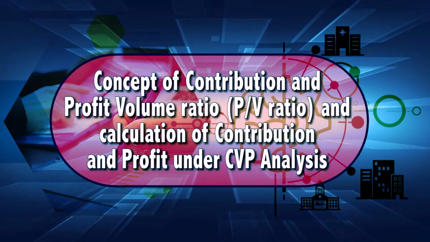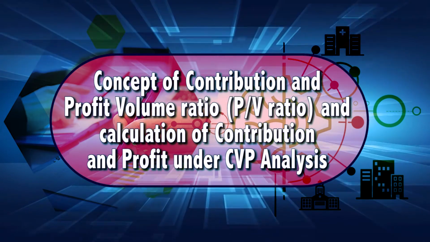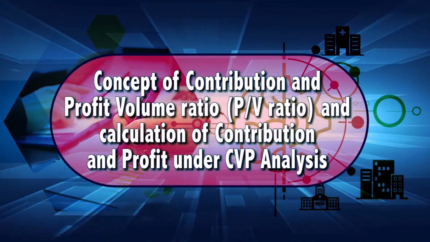Next topic is the concept of contribution and profit volume ratio, that is PV ratio, and calculation of contribution and profit under CVP analysis. CVP analysis is an extension of the marginal costing technique. In this technique, the majority of decisions are taken on the basis of contribution and not on profit. Contribution is the difference between sales value and variable costs of such sales. In other words, contribution is the margin of sales revenue left after variable cost for meeting fixed expenses, and the balance of contribution is profit.